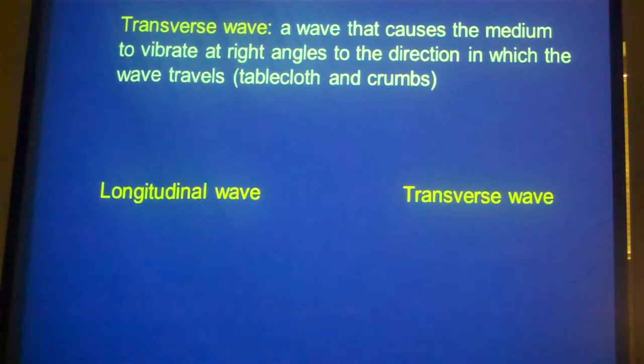So if you take a piece of rope and you tie it to a doorknob and you yank the end of the rope once, you'll see a wave move through the rope. That wave moving through the rope is perpendicular to the direction the wave is going. So that's a transverse wave.